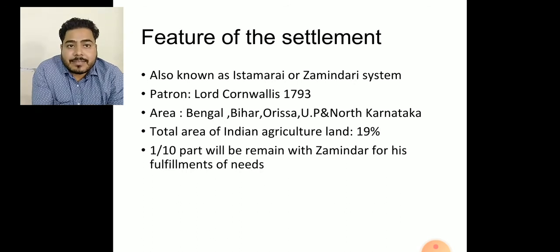What are the areas? Bengal, Bihar, Odisha, Uttar Pradesh and North Karnataka were covered under the revenue system of permanent settlement. The total agricultural land of India it covered was 19%. Now, what was the role of the Zamindars? After the collection of revenue taxes, the Zamindar held one-tenth part for their needs of agricultural improvement.